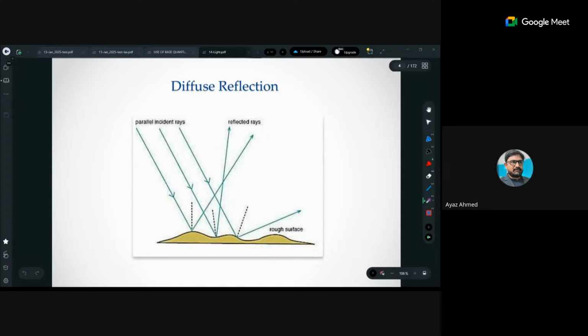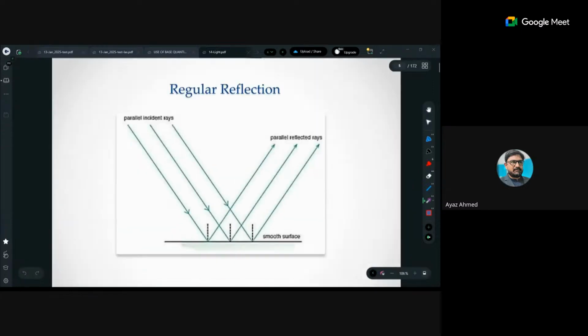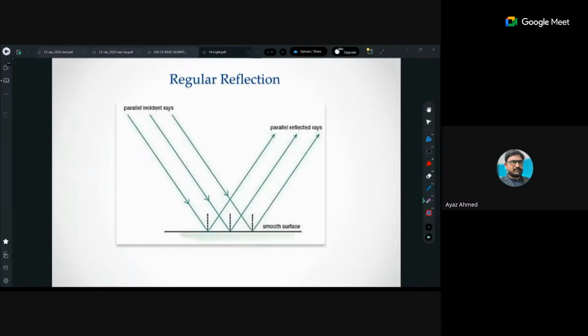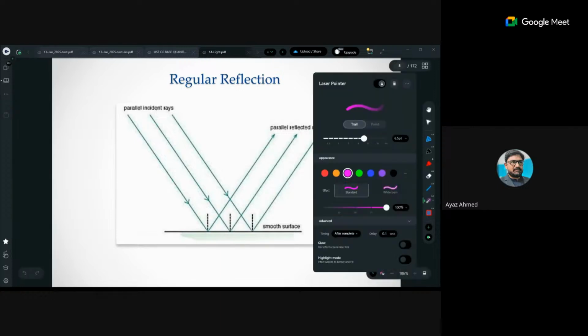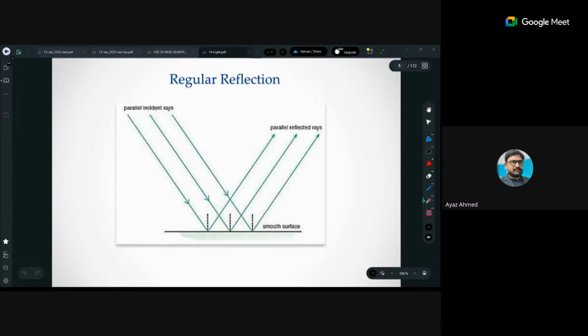Reflection is of two types. One is diffuse reflection, i.e. irregular reflection, and the second one is regular reflection. Actually, just dragging you to the topic quickly, इसलिए मैं बहुत ज्यादा डिटेल्स में नहीं जा रहा हूँ. If you people have any question in between, you can ask me. ठीक है ना? वैसे to the point बात करूंगा, और वो बात करूंगा जिससे हमारे exam का question clear होता हो, so that within short time we can quickly move towards